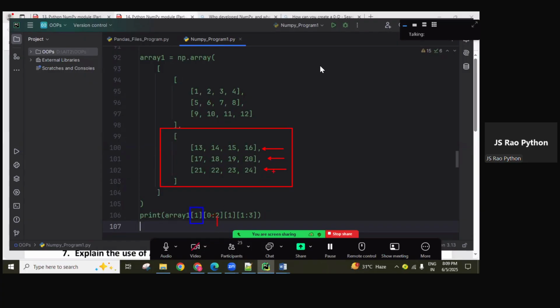0 index based row, 1 index based row getting. So there are two rows you are getting because of this second indexing. Okay, because of this one. Okay, next,